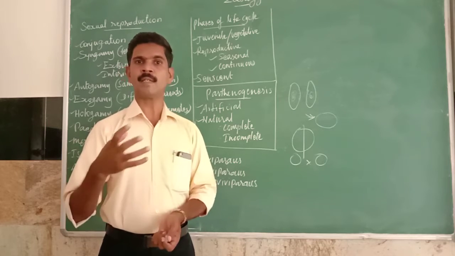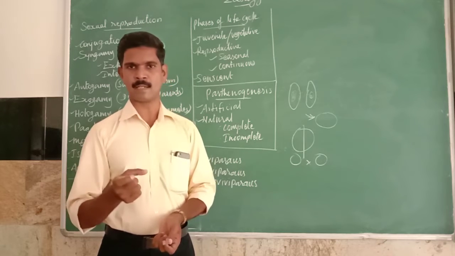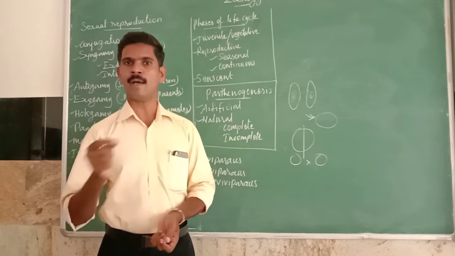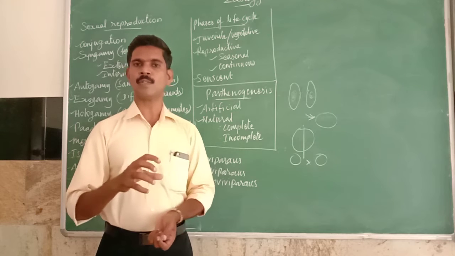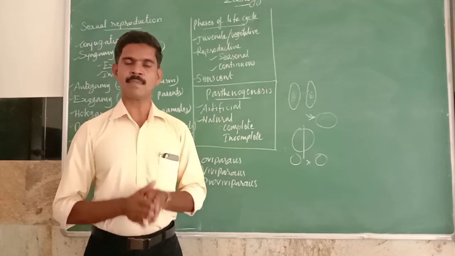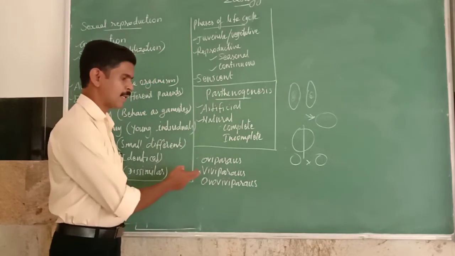While developing inside the uterus, they receive their nutrients through the placenta. The placenta is a tube-like structure connecting the embryo and the mother. Through this placenta, the mother supplies nutrients to the developing embryo. So the organisms which release their young ones directly are called viviparous organisms.